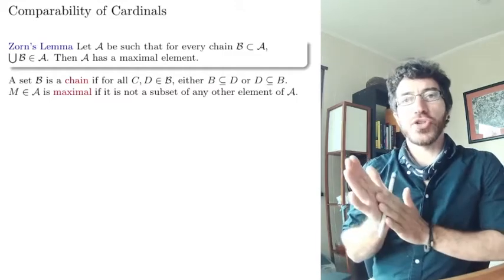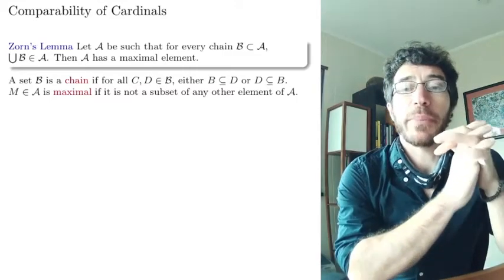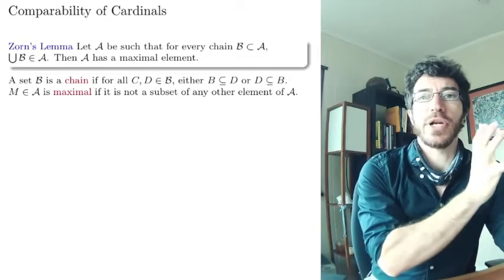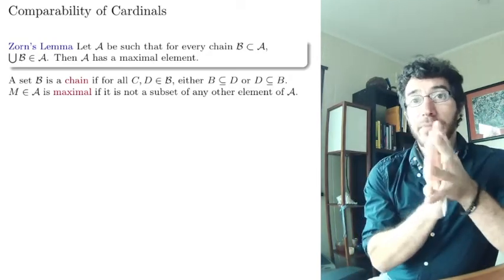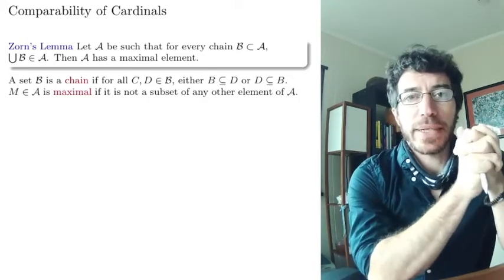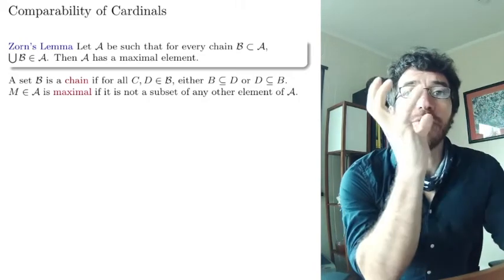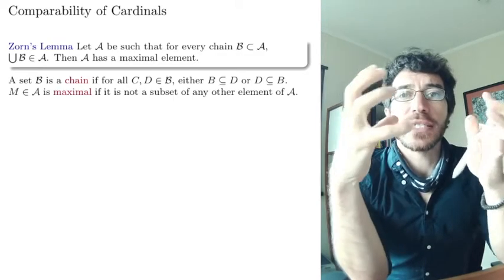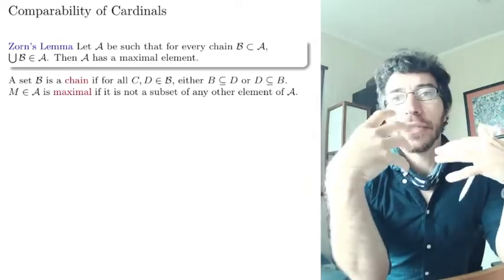Welcome back, everybody. So right now we know how to compare the size of sets. We can say this set has more elements than that set via this domination relation. But so far, we don't know that if you're given two different sets, then one has to be larger or, let's say, equal than the other, right?